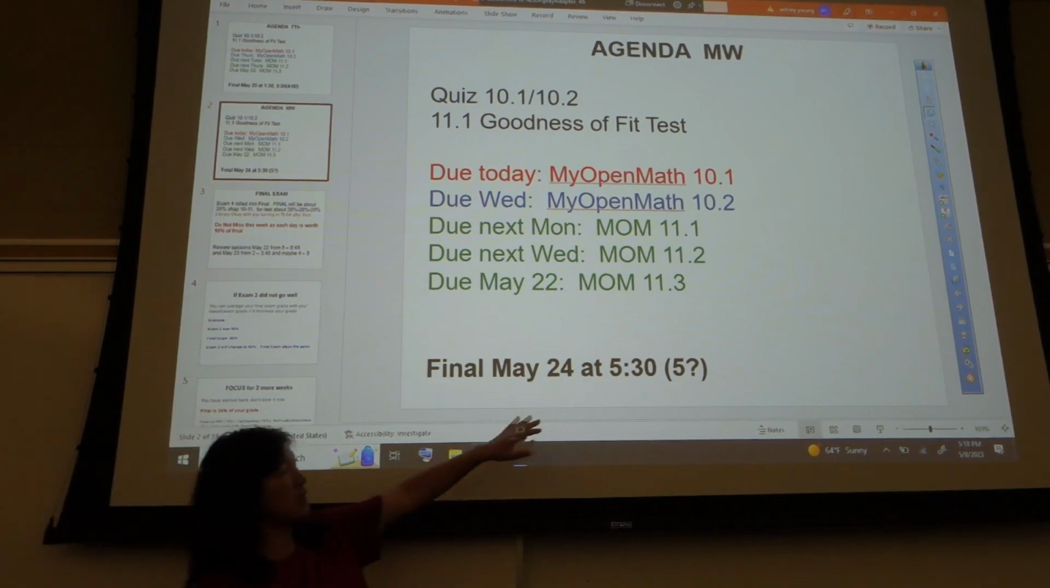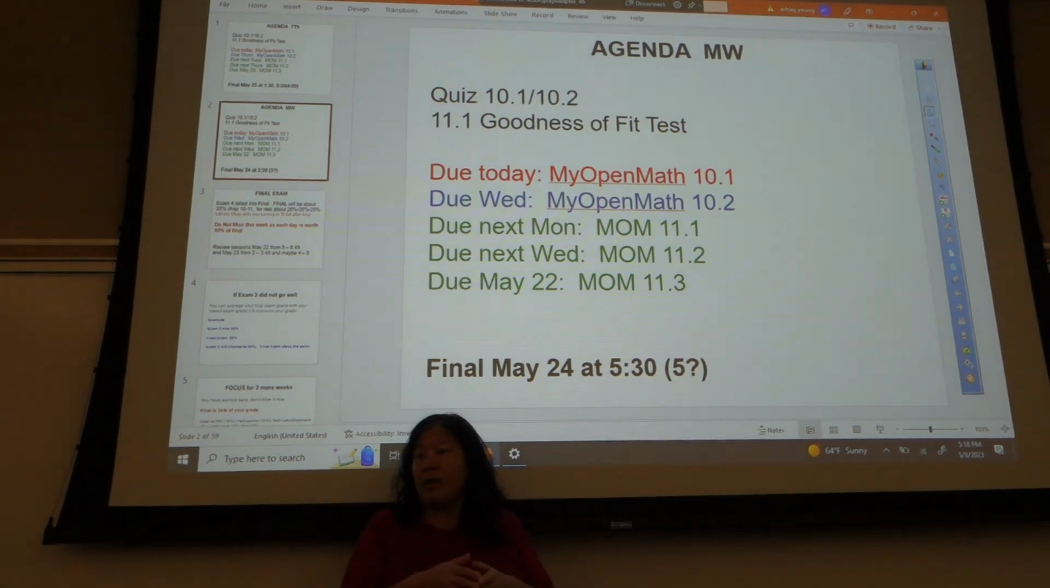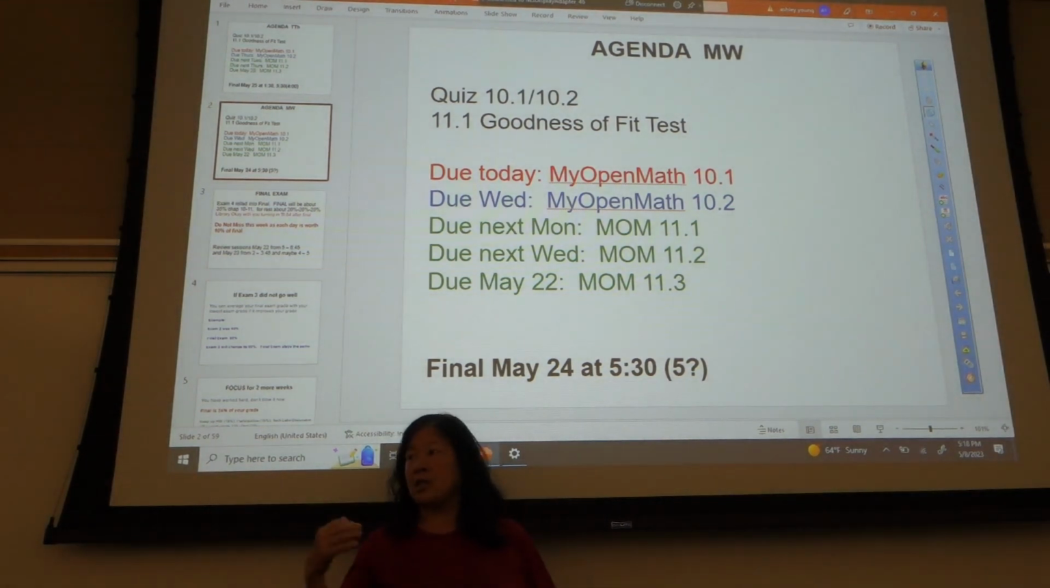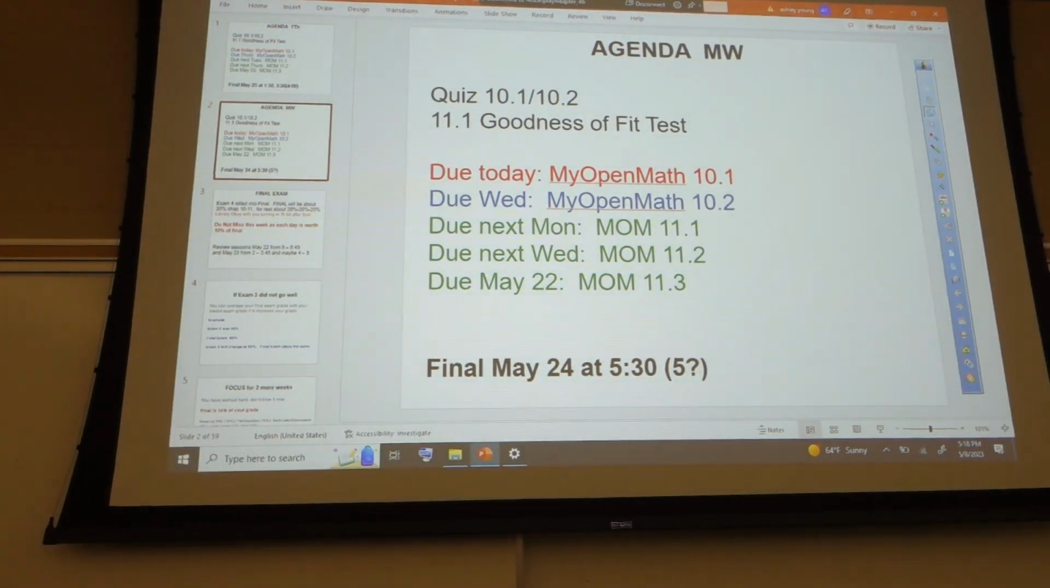Technically, it's at 5:30, but I think we should go ahead and start it at 5. That way, we have a little bit extra half-hour cushion between when the next final starts, and that will give you folks a little more time. I can give you a little bit of bonus time if you need it.